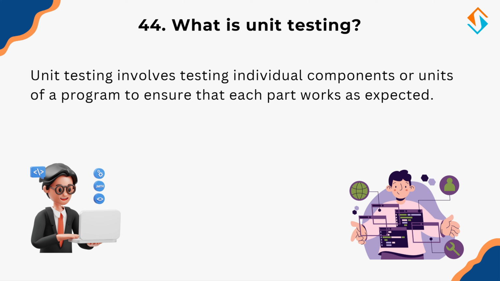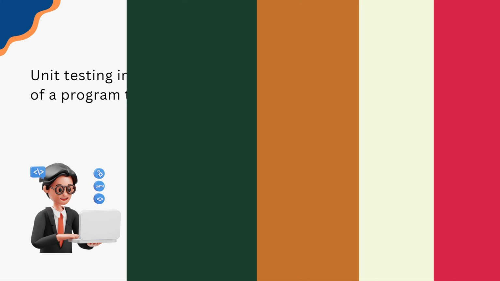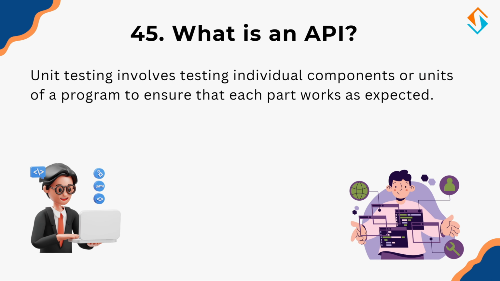Similarly, unit testing verifies that each function or module works as expected before integrating them into a larger system. Unit tests help identify bugs early, improve code quality, and make debugging easier. They are often automated and written alongside the main code base using testing frameworks. Now let's discuss how different software components communicate using APIs. So what is an API?